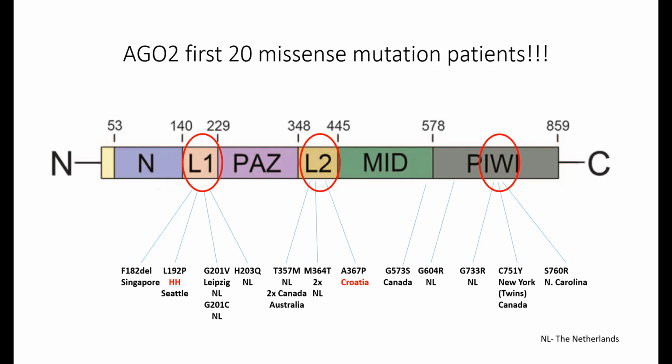Then we have several children who have this variant. This is also a recurrent variant. This variant was identified in the girl in Silvana, who was also here. And then we also identified a mutation in monozygotic twins in children from New York, and also one from North Carolina in the United States.